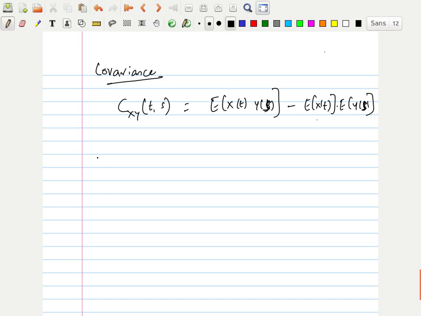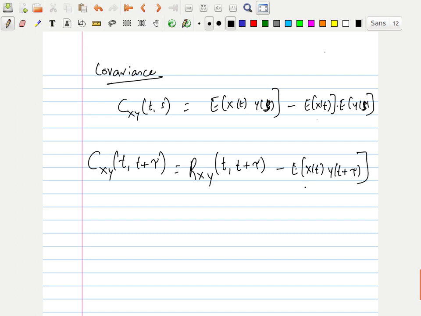So I'll write in terms of t only. Cxy of t comma t plus tau. Okay, two time intervals or two time points. Expectation of, or I can write this as autocorrelation, right? Rxy of t comma t plus tau minus expectation of x of t into expectation of y of t plus tau. The covariance formula. This is called cross covariance because I have two random processes.